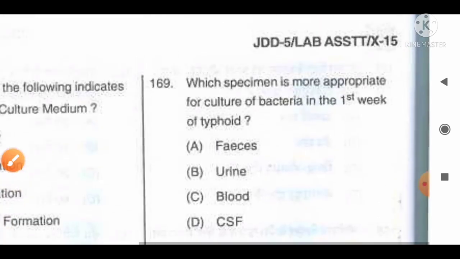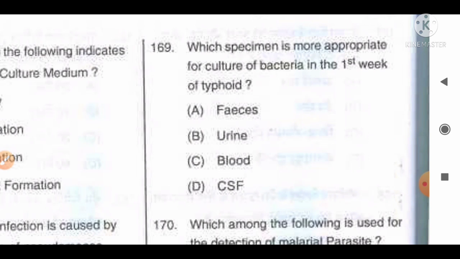Move to the next question, number 169. Which specimen is more appropriate for culture of bacteria in the first week of typhoid? The options are A, feces, B, urine, C, blood, D, CSF. The fact available regarding this question: blood culture is often used as a definitive diagnosis of typhoid fever, while bone marrow culture has the greater sensitivity and is considered the reference standard.